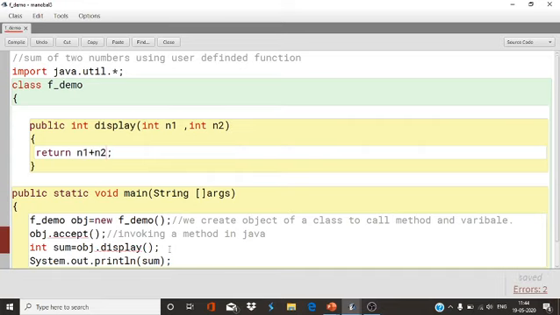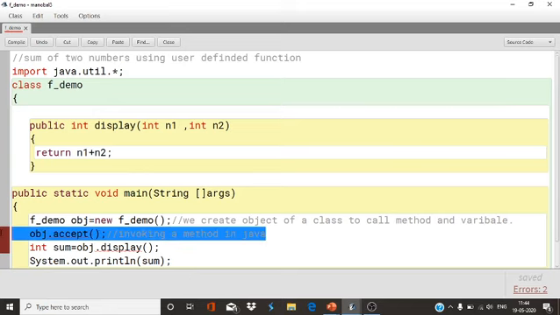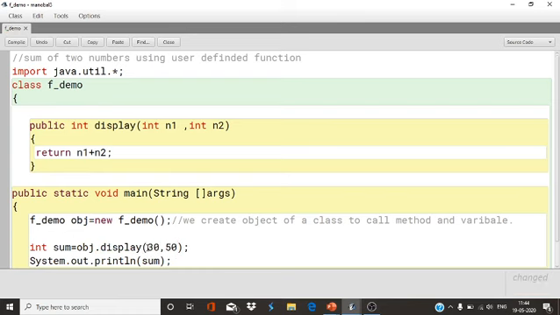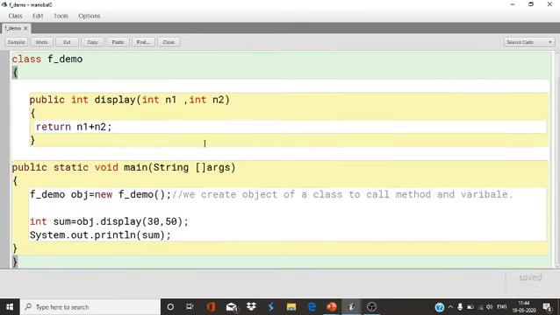Now there is no use of this, so what I will do, I will put values here, simply 30 and 50. What is happening here? public int display int n1 and int n2, the function parameters, and here the value I have given, 30, so n1 becomes 30 and n2 becomes 50, so n1 plus n2, the output will be 80. So this is called a function with parameters.